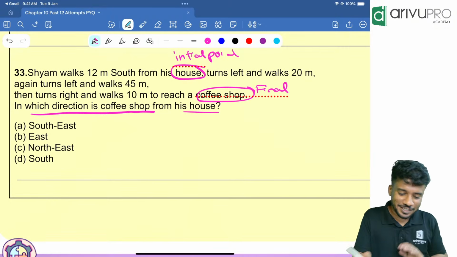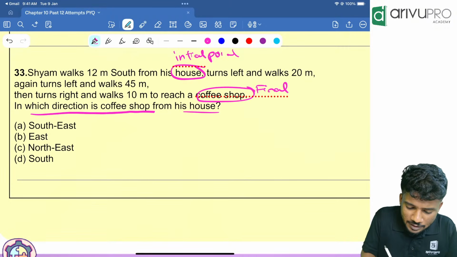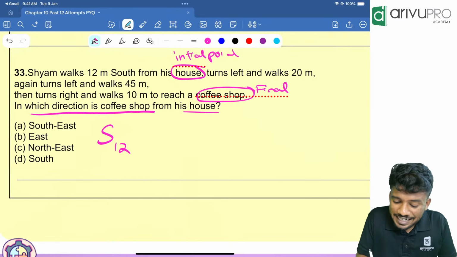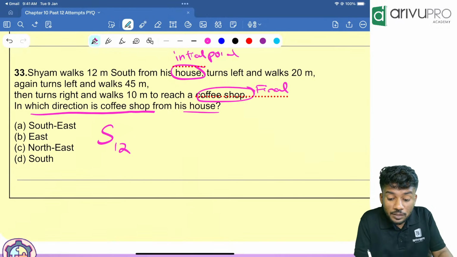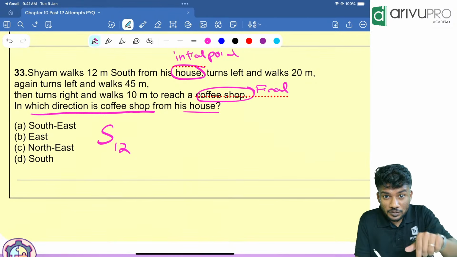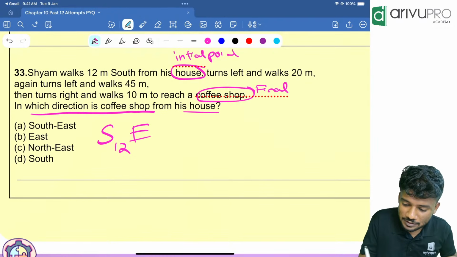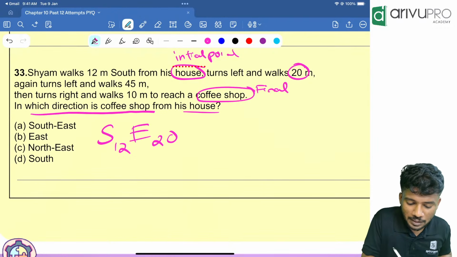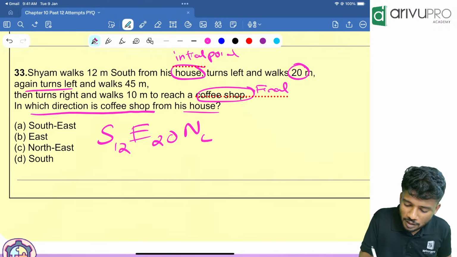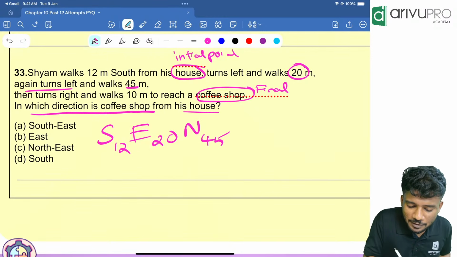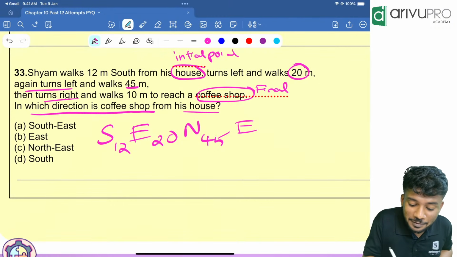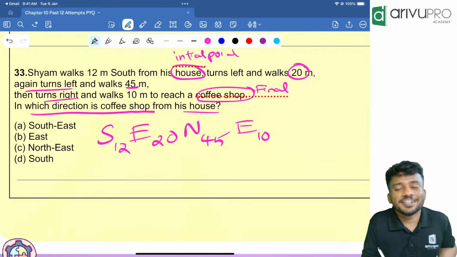That means the initial direction is south. Walks 12 meters towards south. Then turns left. Left of south is east. And walks how much? 20 meters. Then again turns left. Left of east is north. How many meters? 45 meters. Then he turned right. Right of north is nothing but east. And how many meters? 10 meters.